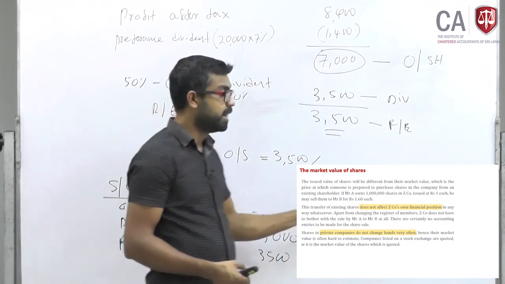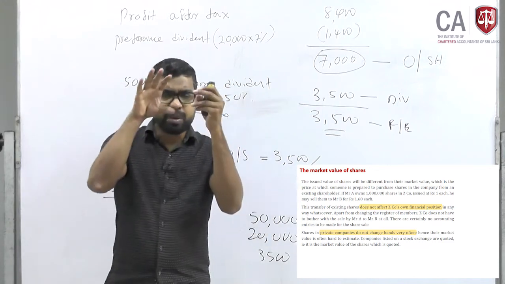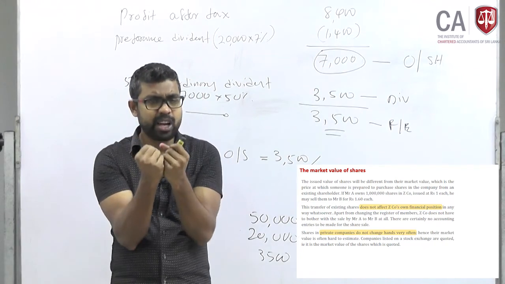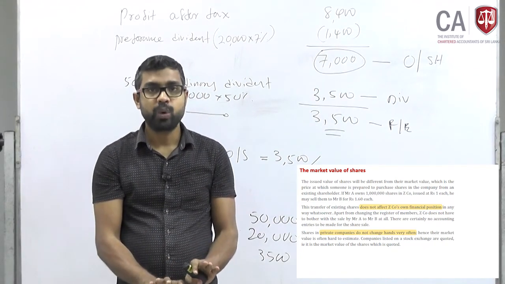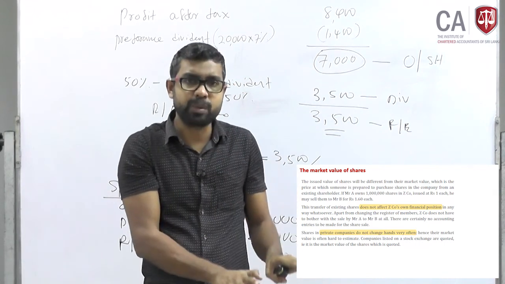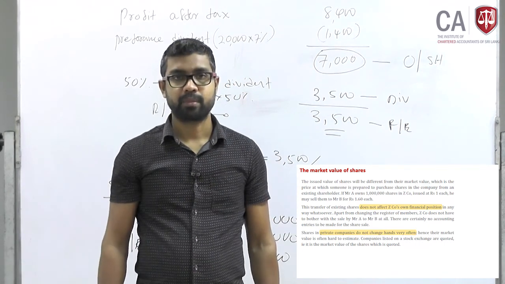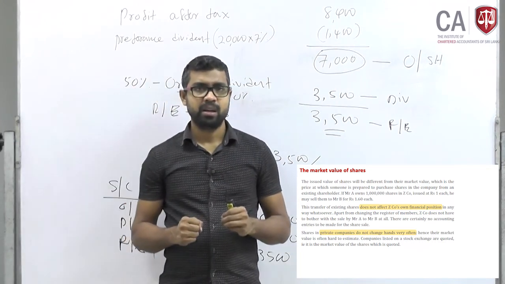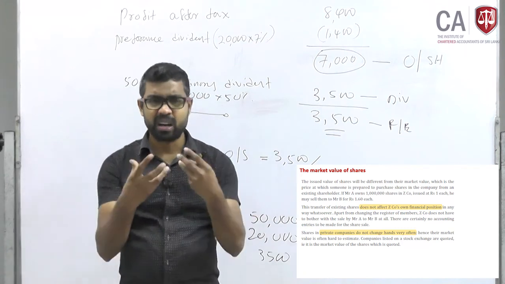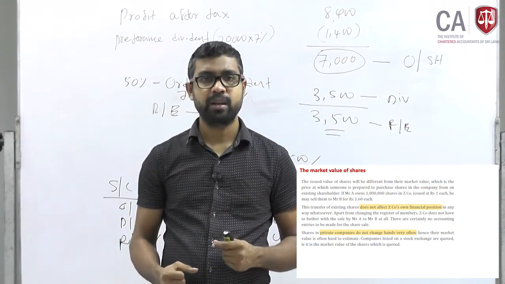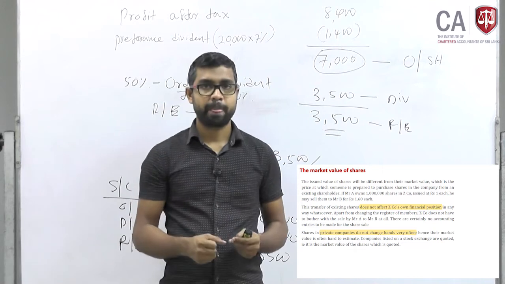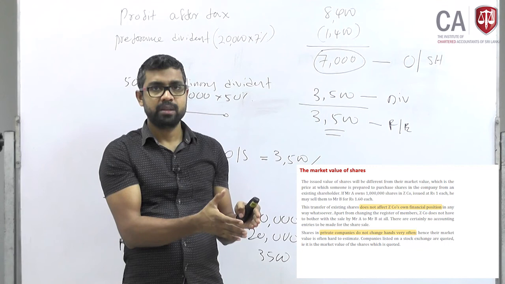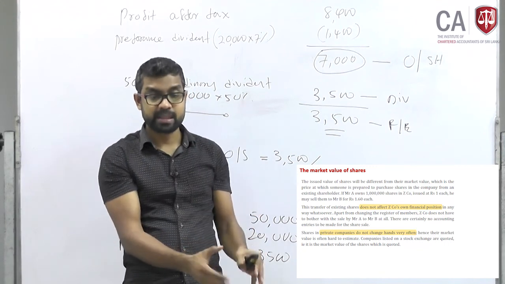Let's say John Keells. These days, I am not talking about John Keells, forget about John Keells. These days hotel sector share prices will be down. Why? The organization performance is at a lower rate. Why at a lower rate? There are no foreigners coming to Sri Lanka. Even Sri Lankan people can't go and enjoy at a hotel because of this COVID-19 issue. So the profitability of the hotel sector or tourism industry has come down.